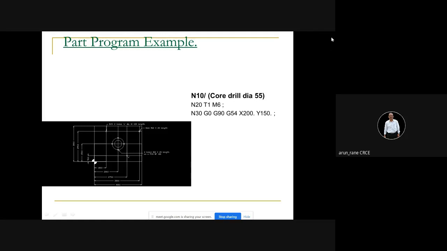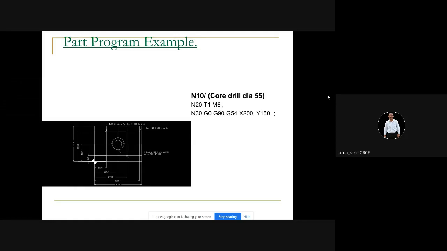We don't take the distance of the spindle face. What we do is take the Z offset for each and every tool. That is, we fix a drill, and then measure where the drill point is with respect to the workpiece face. That distance is called the Z offset. Because some drills may be short, some medium, some long, right? The machine must understand that. That is the Z offset, and it is given in the tool offset page.